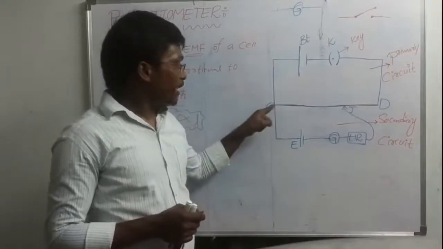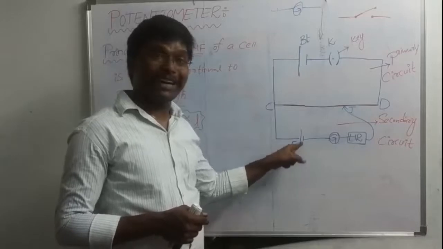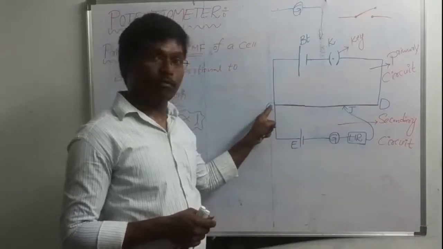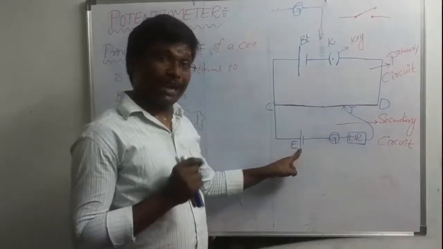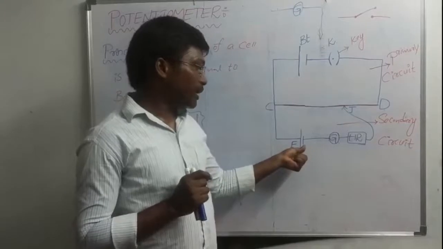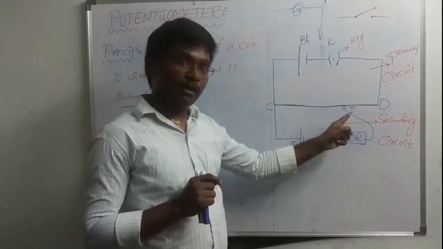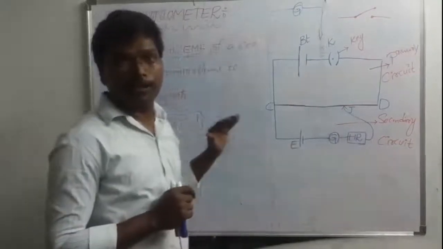One end of the potentiometer wire is connected to the positive terminal of the electric cell, and the negative terminal of the electric cell is connected to the jockey through this galvanometer and a high resistance box. This is the construction.